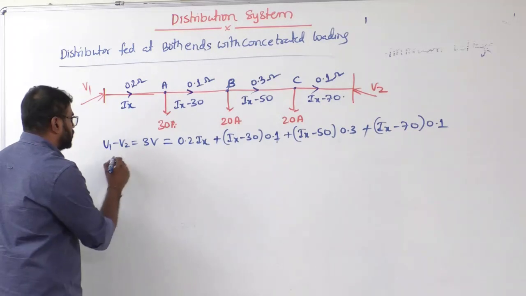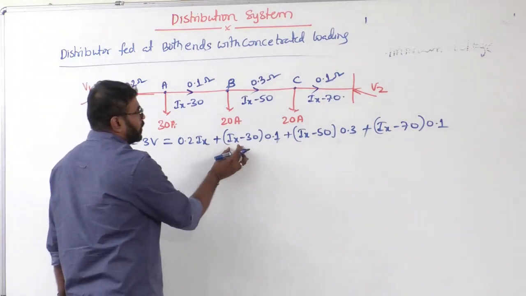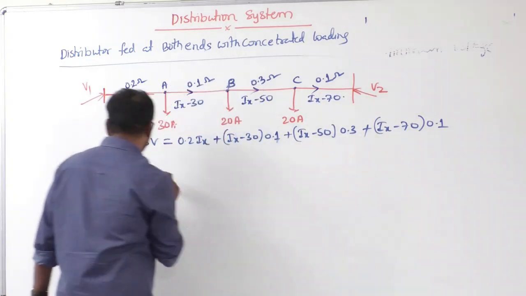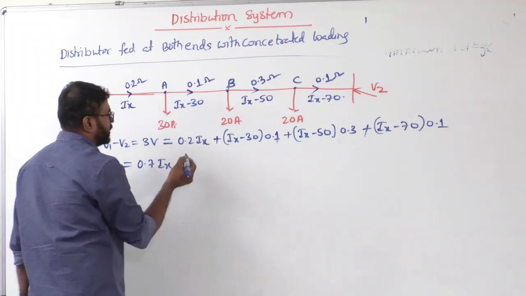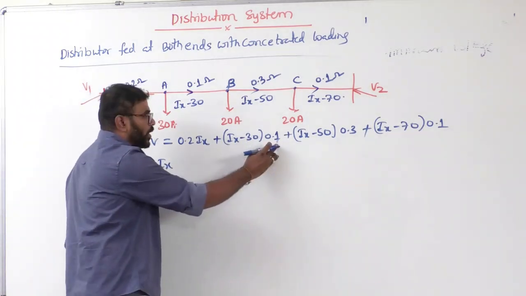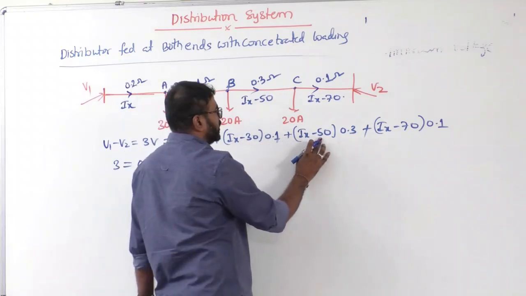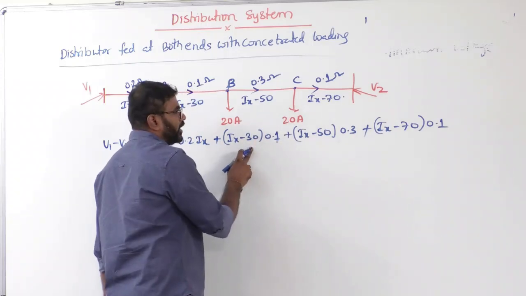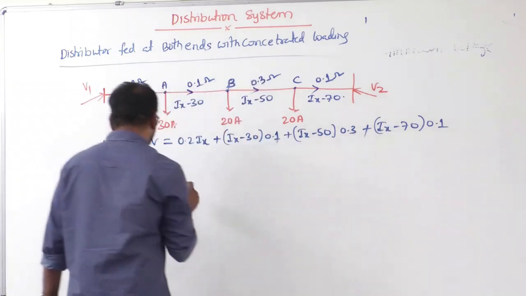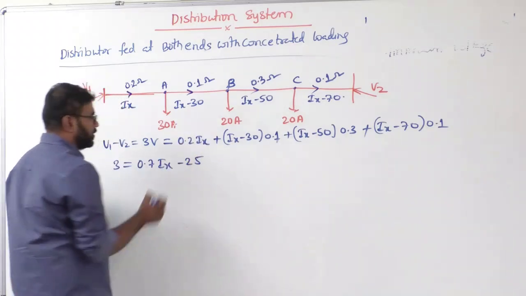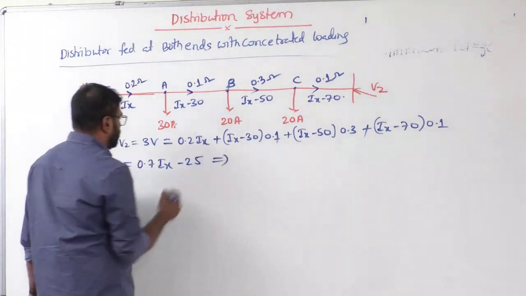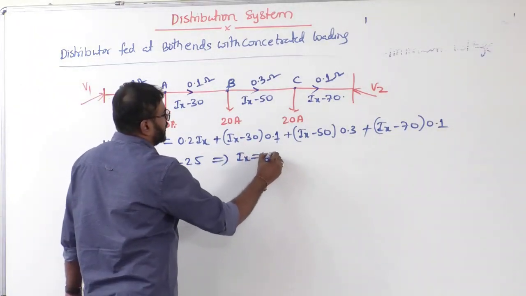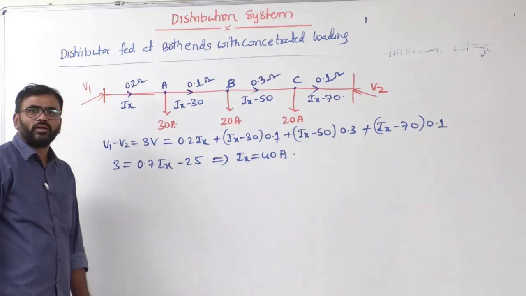Clear? Now 3 equal to 0.2 Ix plus 0.1 Ix plus 0.3 Ix plus 0.1 Ix, which is 0.7 into Ix. Now here 30 into 0.1 is 3, 50 into 0.3 is 15, 15 plus 3, 18, 18 plus 7, 25. So that means minus 25. So from this we get 28 by 0.7, which is 40 ampere. Ix equal to, we got what? 40 ampere.